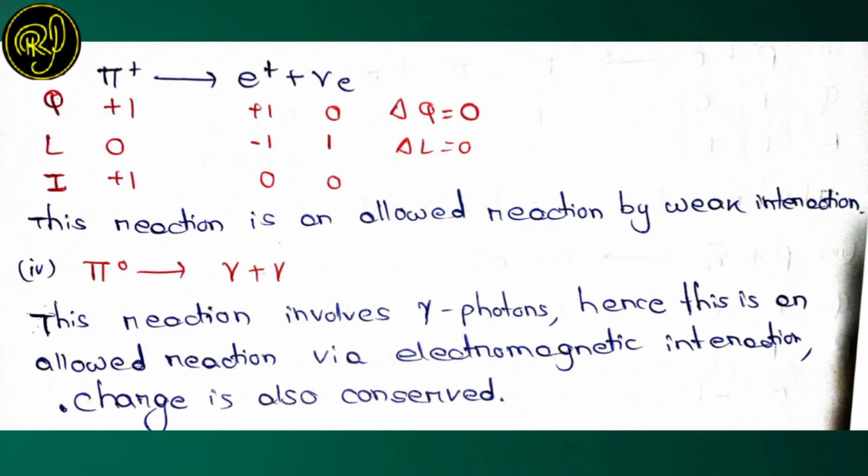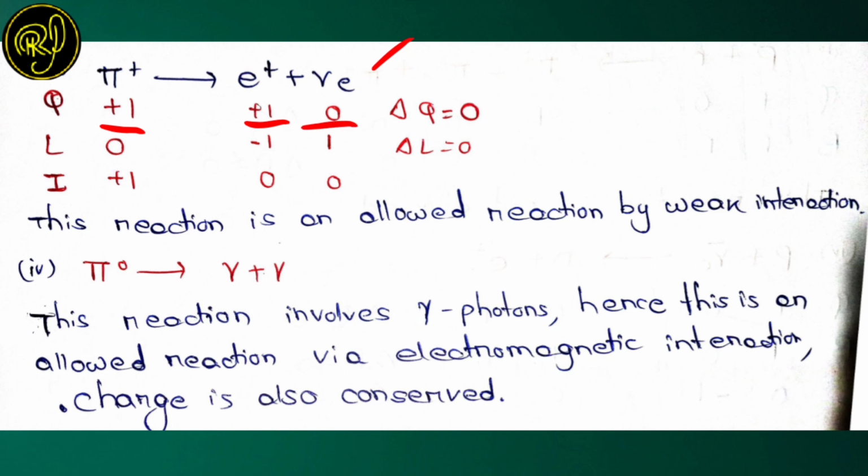This is the third reaction. It says that a pi plus meson is getting converted to a positron and a neutrino of electron origin. Let us first check the charge. Pi plus has a charge of plus 1. The positron, E plus, has a charge of plus 1.